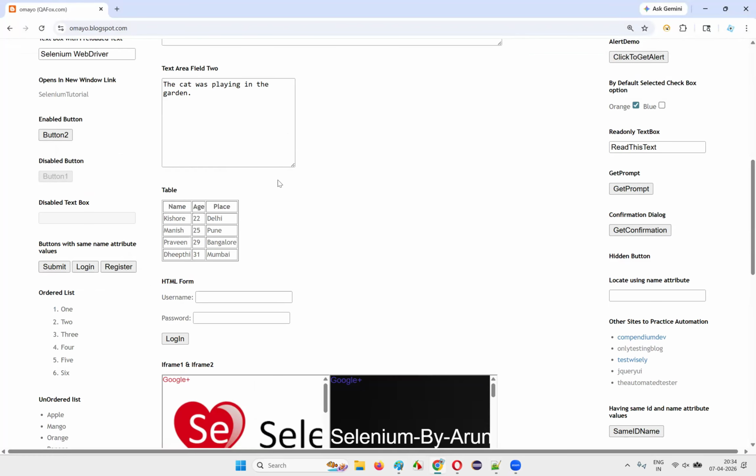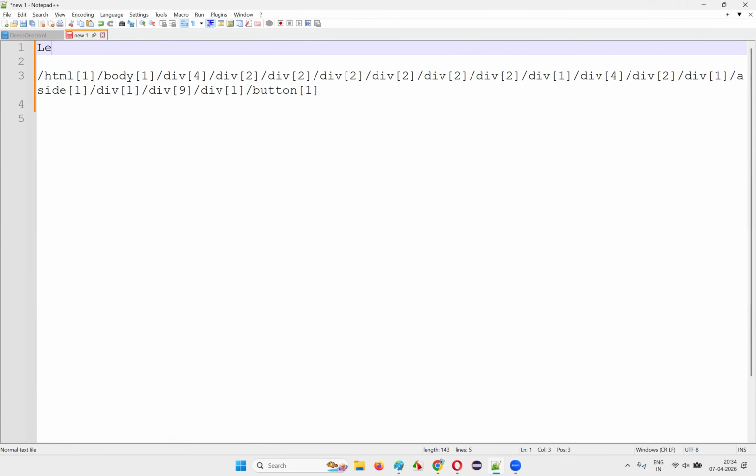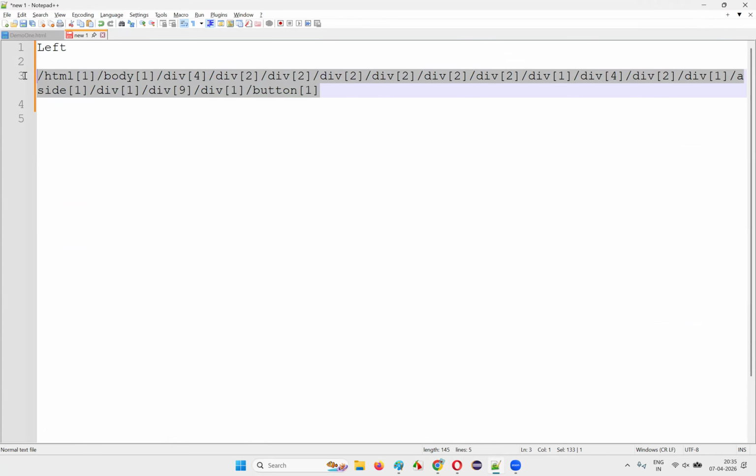Now I'll do a small change. As a developer, I'll treat myself as a developer for a while and do a small change to the UI of this page. A small change only, not a big change. Okay. How to do that? I'm the creator of this website page, so I have the tools to make changes to the UI of this page. So the small change that I'm going to make concerns this particular button. Do you see this on the left side or right side of the page? This Button 2 is currently on the left side of the page. So when the button is on the left side of the page, this was the absolute XPath expression of that Button 2 on the page.